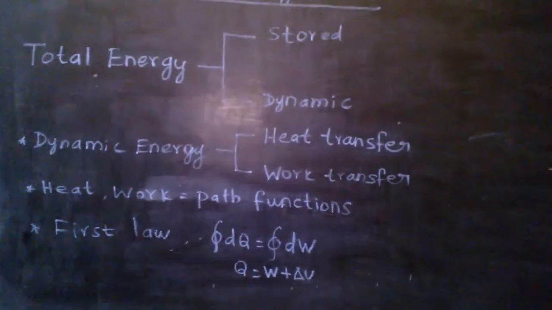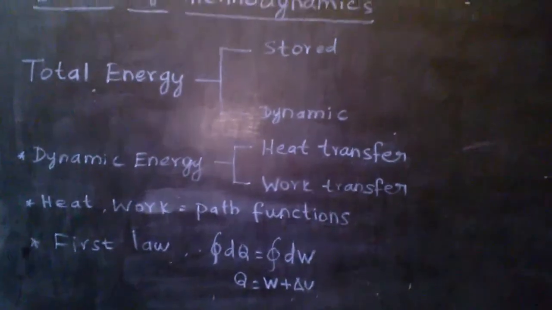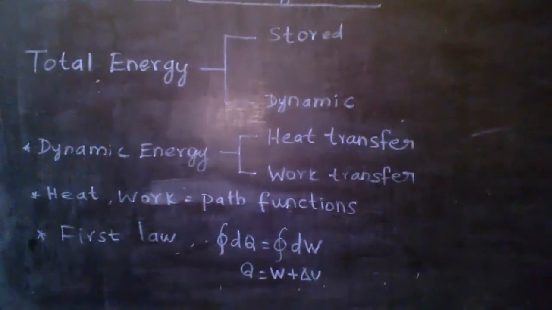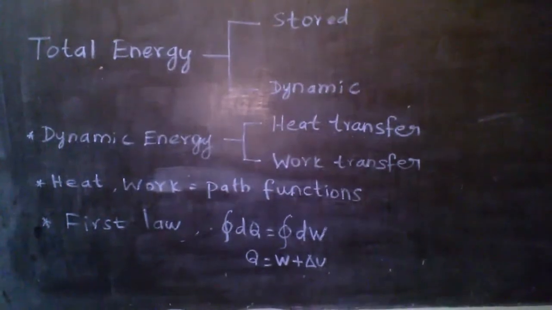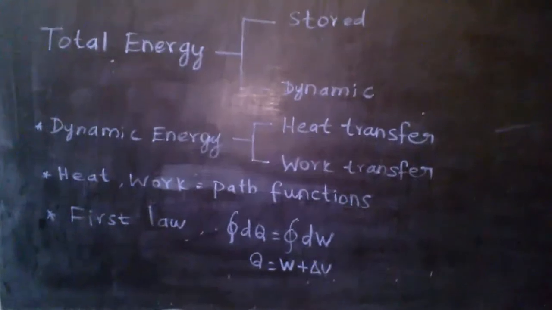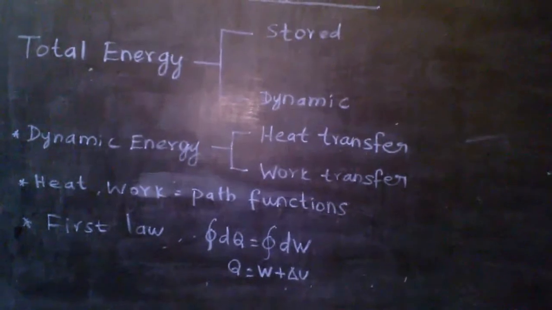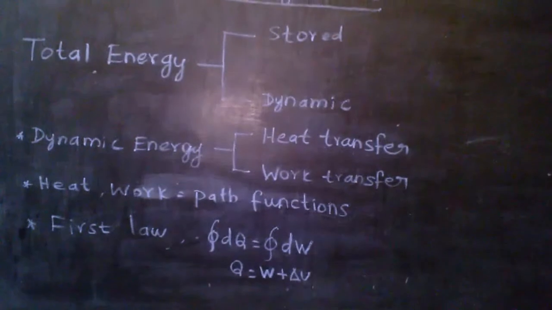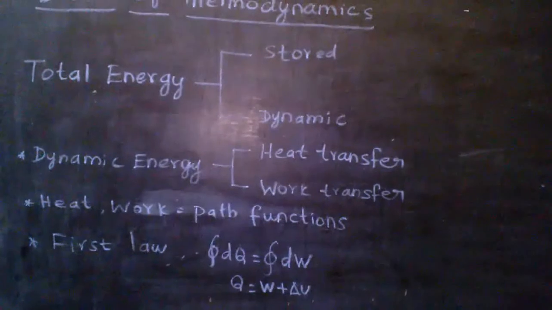What does the second law of thermodynamics state? The Clausius law clearly states that it is impossible to construct a device operating in a cycle with no other effect than to transfer heat from a cold temperature to a hot temperature. We can simply state the Clausius law: it is impossible to run a refrigerator without a compressor driven by an external power, that is, a motor. This is the simple statement of the Clausius law.